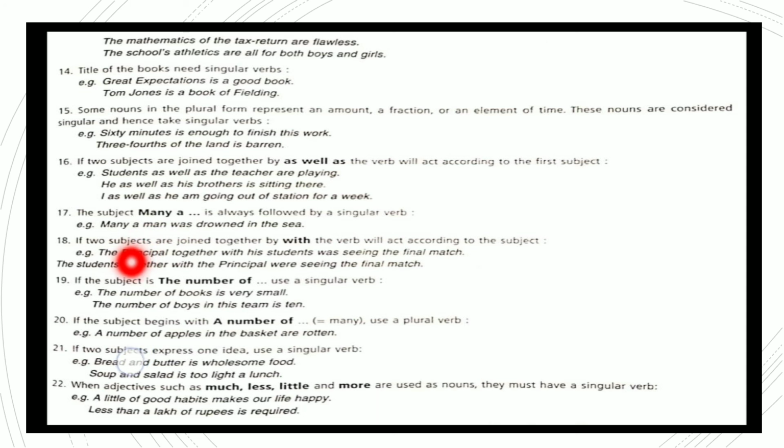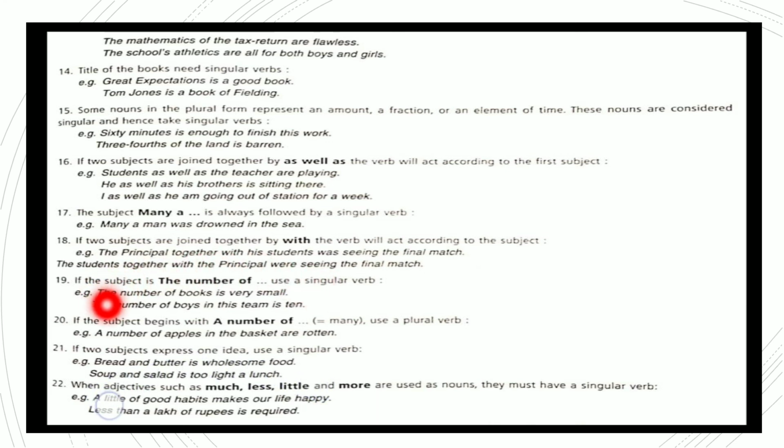Now coming to the next one, if the subject is the number of, you have to use a singular verb. The number of our books is very small. The number of boys in this team is 10. So whenever the subject is the number of, the verb will be is.